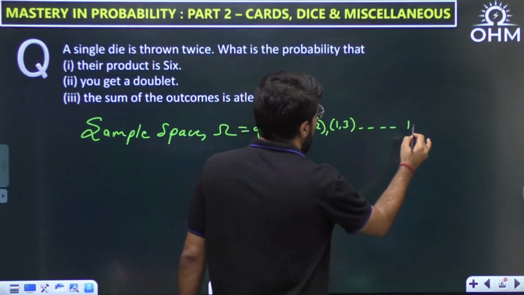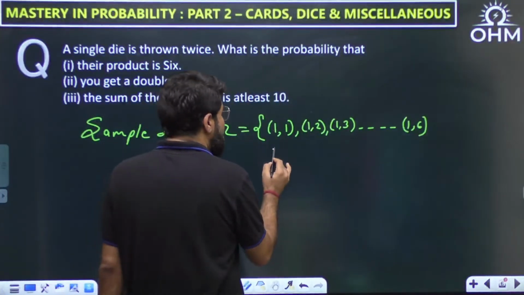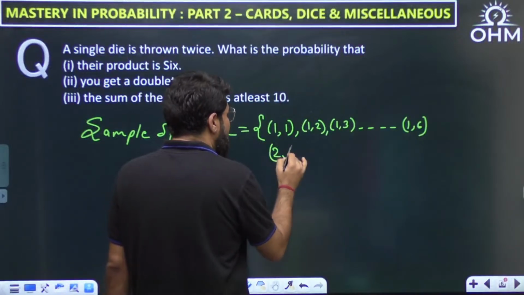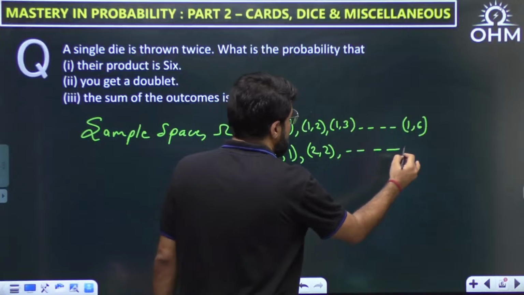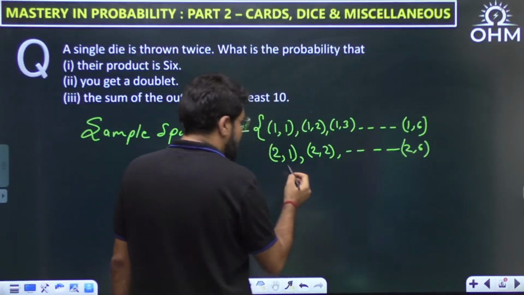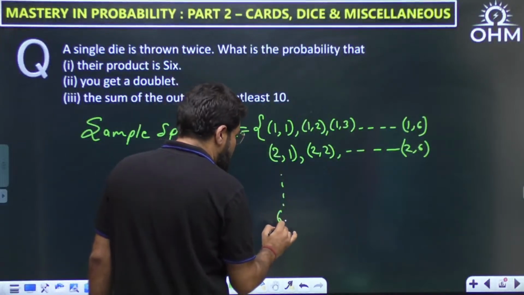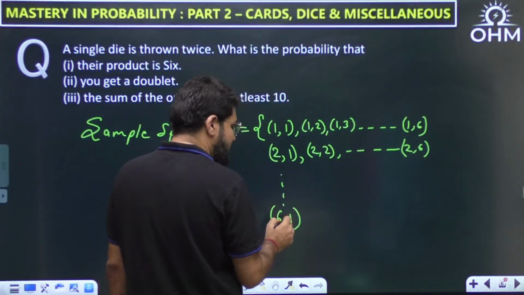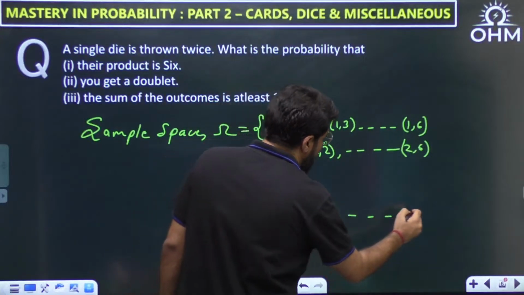There can be any of the possible outcomes from 1 to 6 in the second dice. Similarly, the first dice may be 2, but still the second dice can take any value from 1 up to 6. Similarly, there will be the combinations 3,1 to 3,6, and eventually the first dice can also take the value 6, and then the second again 1 to 6 cases: 6,1, 6,2, up to 6,6.